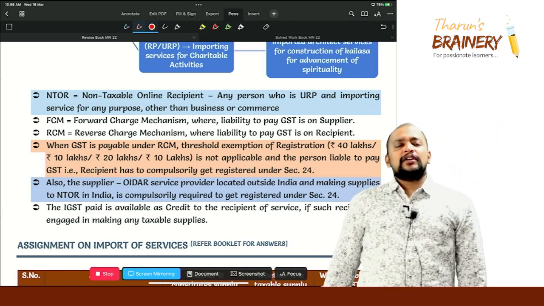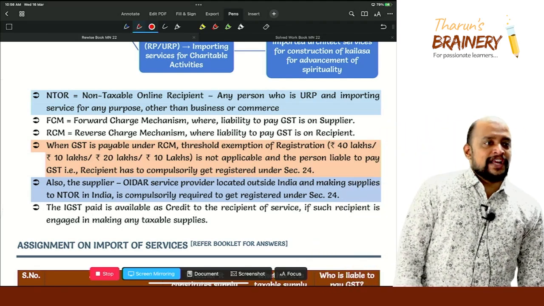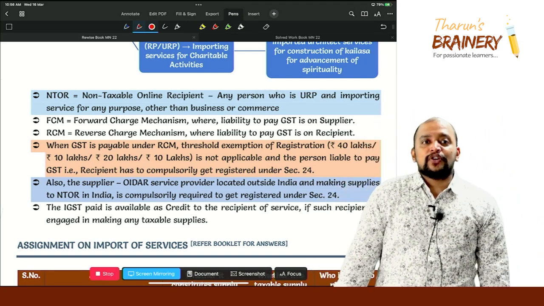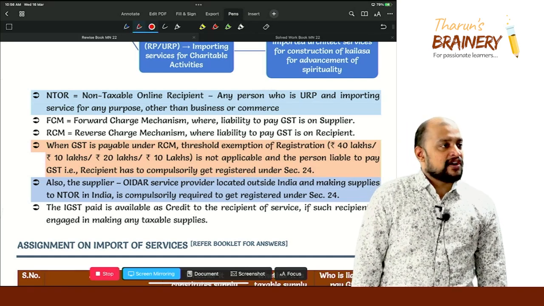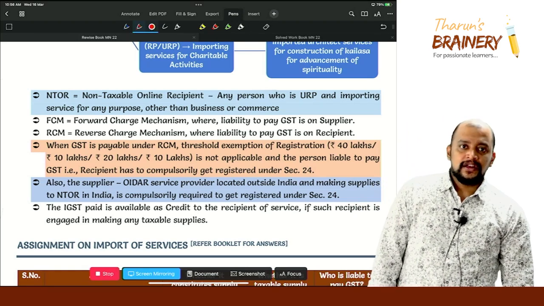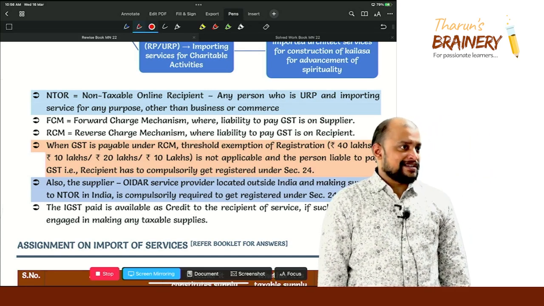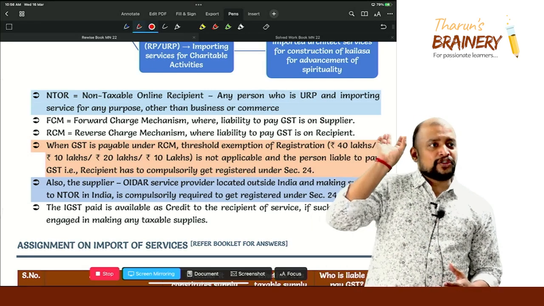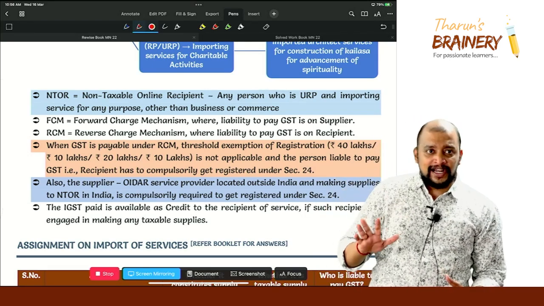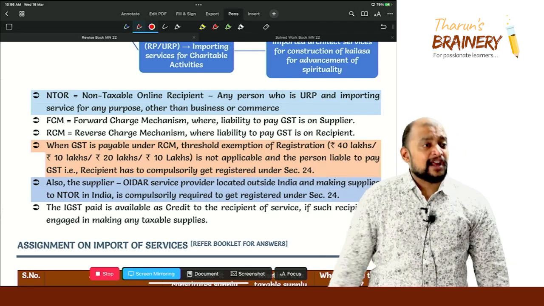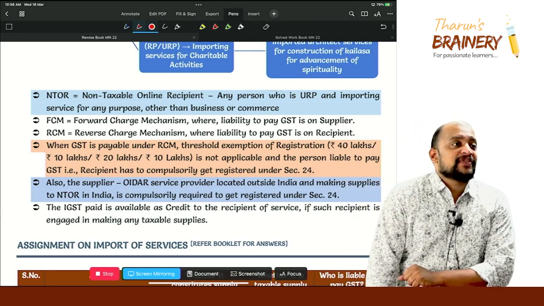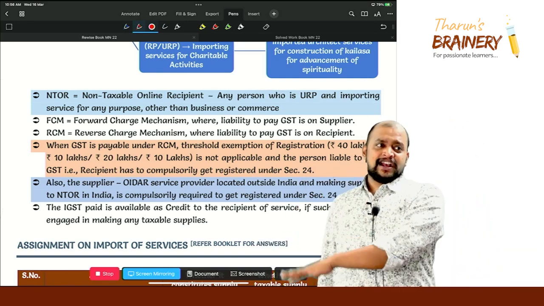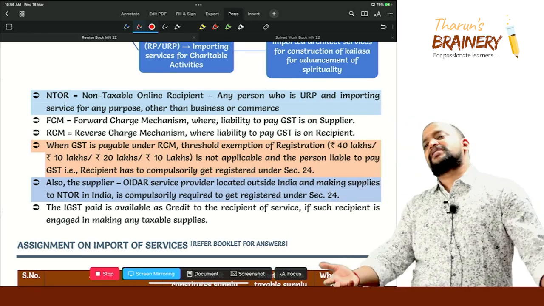Then what if the recipient is other than a non-taxable online recipient? For example, you take cloud storage services or cloud computing services, like Zoho Books, QuickBooks, etc. Will they come under OIDR or not? Yes, they will come under OIDR services. It is import of services, mediated through internet, and it is automated, so it will come under OIDR. And it is imported by whom? Majorly other than non-taxable online recipient, for business purpose, correct or not?